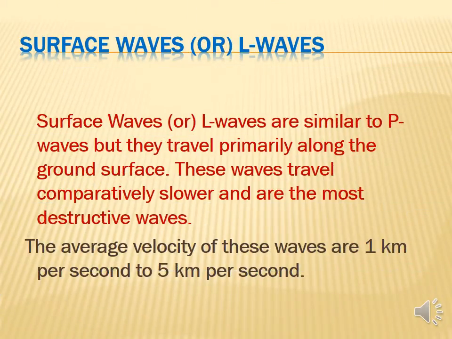surface waves or L waves are similar to P waves, but they travel primarily along the ground surface. These waves travel comparatively slower and are the most destructive waves. The average velocity of these waves is 1 km per second to 5 km per second. So comparing all the waves, the primary waves are the best, okay? But the surface waves only pass 1 kilometer per second to only 5 kilometers, okay?